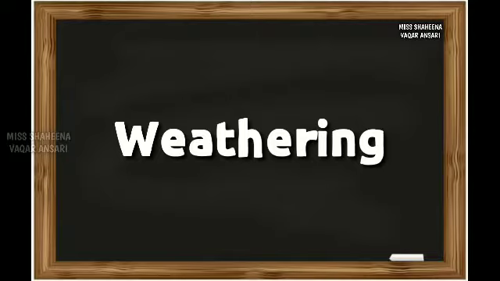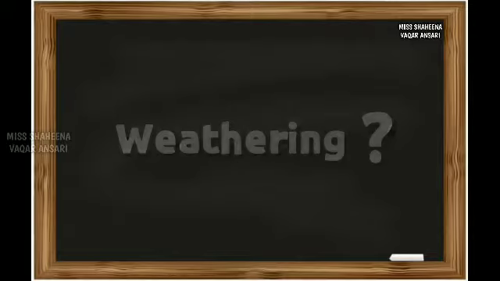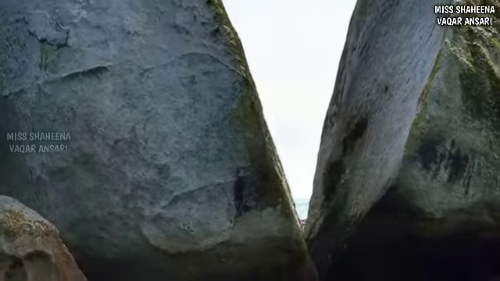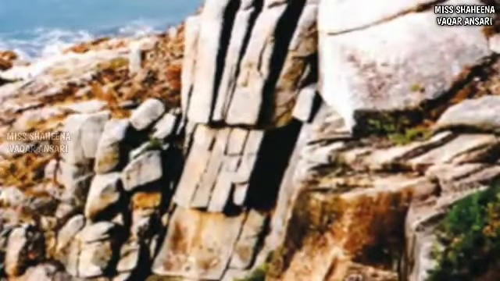Now in simple terms, we will try to understand the meaning of weathering. Now students, tell me, what do you mean by weathering? Weathering is nothing but the breaking down of rock particles. Breaking or weakening of the rock is a natural phenomenon, and this natural phenomenon is called weathering.